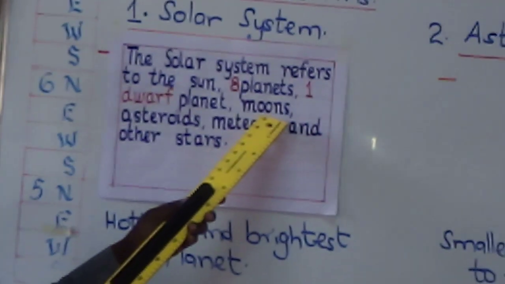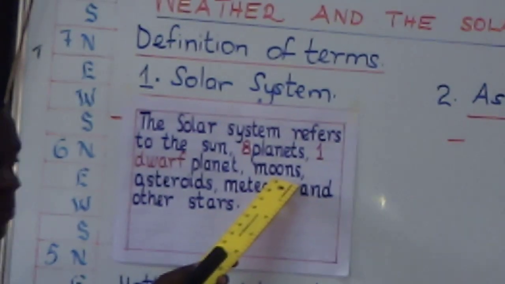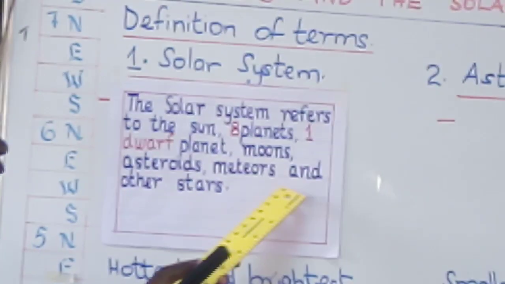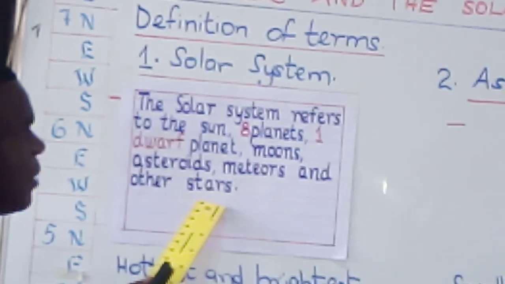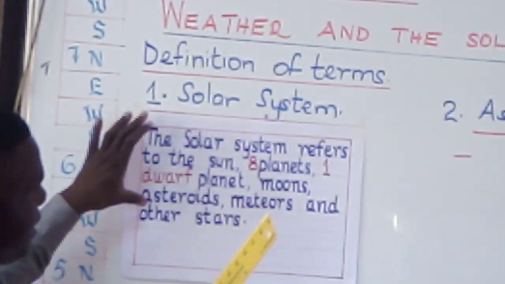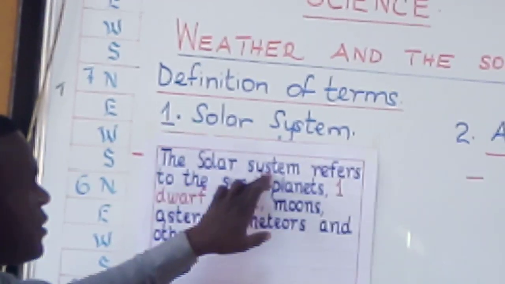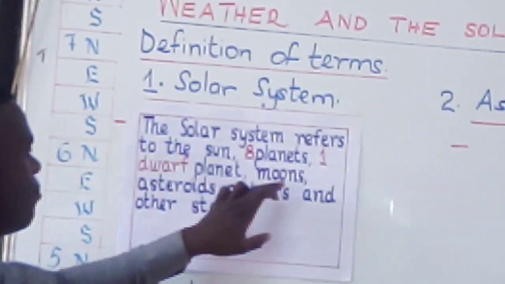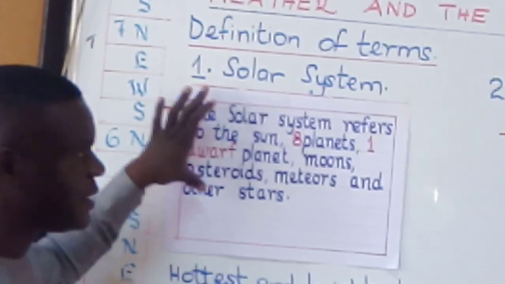Because many planets have different numbers of moons. Our planet Earth has 1 moon. Asteroids, meteors, and other stars. Why did I say other stars? Because the sun itself is a star. So that is the definition of the word solar system. The solar system refers to the sun, 8 planets, 1 dwarf planet, moons, asteroids, meteors, and other stars. That is the meaning.